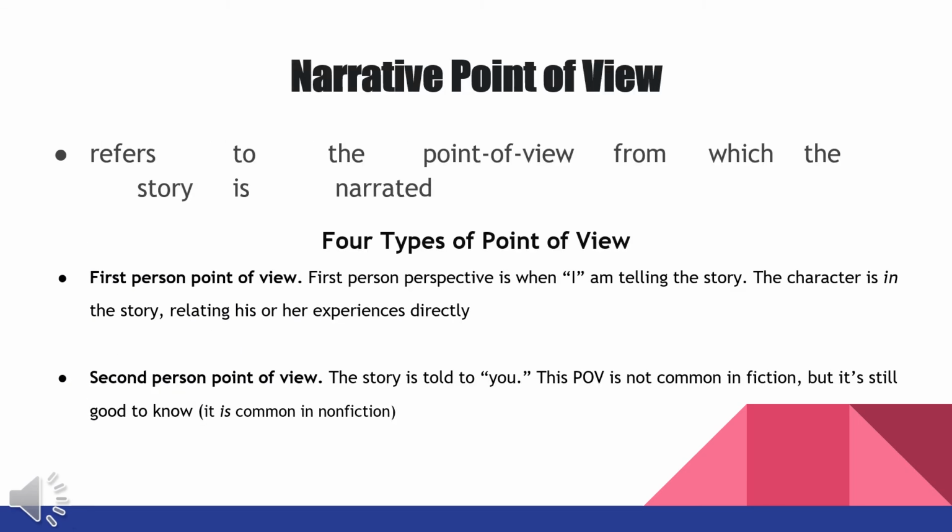Lastly, other elements refer to narrative point of view. It refers to the point of view from which the story is narrated. And actually, there are 4 types of it. First, we have first-person point of view, wherein you're going to use the pronoun I in telling or narrating the story. The characters in the story relate his or her experiences directly, since we're talking about first-person viewpoint.